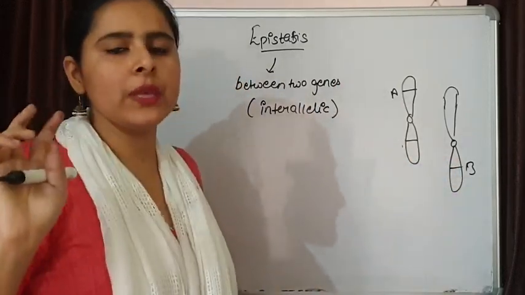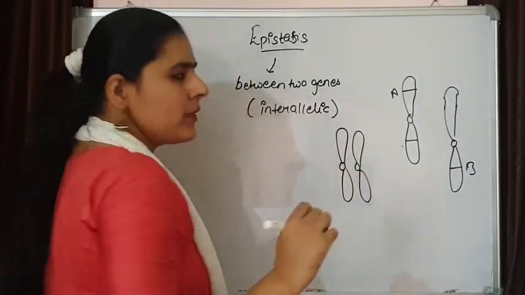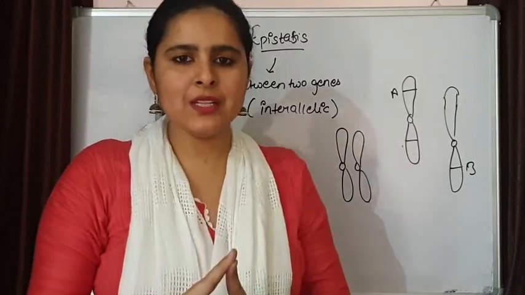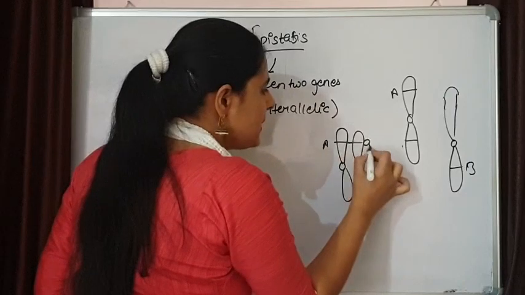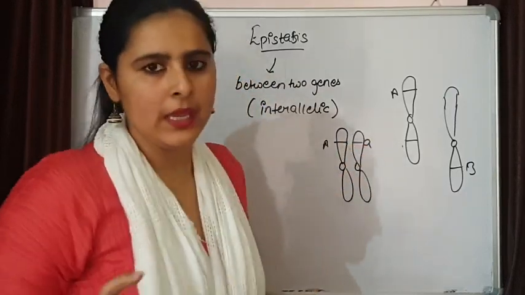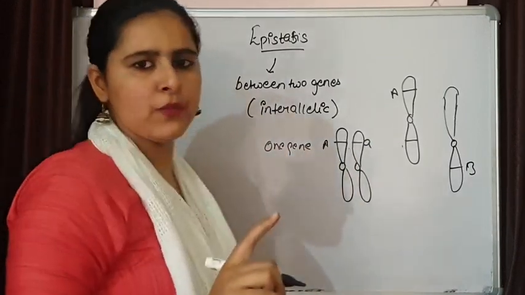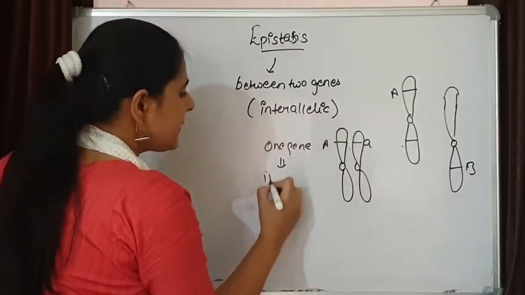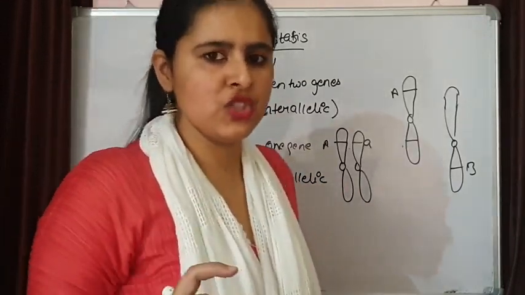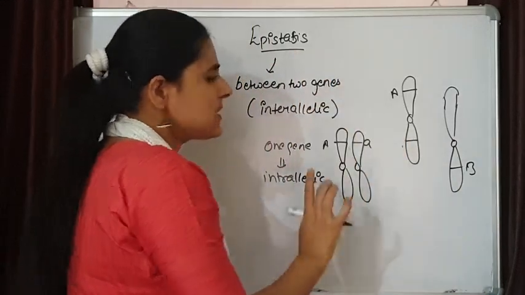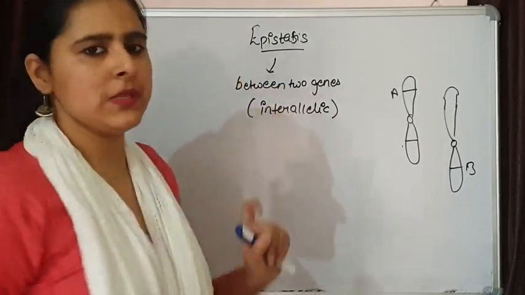But what we were doing in the law of dominance, here we were talking about only one single gene and alleles of one single gene. Say one was capital A and another one was small a. So this is one gene only that is responsible for one trait, and this is intra-allelic: alleles of one single gene. This is the difference between epistasis and dominance. We are going to talk about epistasis only.